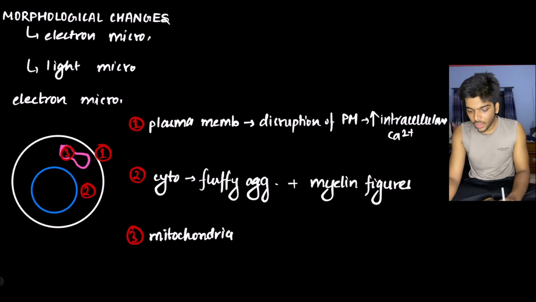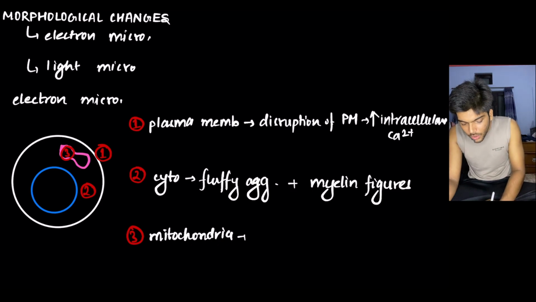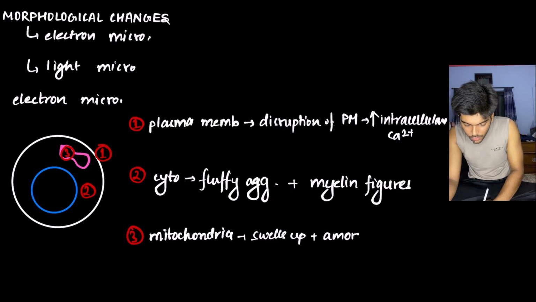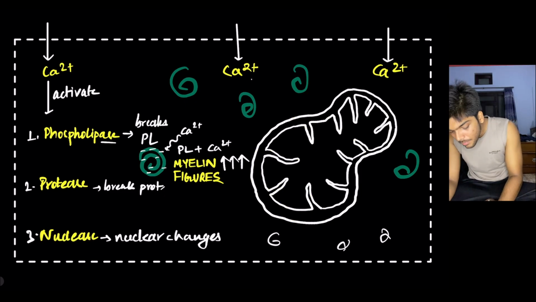Okay. Third, mitochondria. So the mitochondria swells up, plus it has amorphous flocculent densities. What are they? So the calcium enters inside the mitochondria.